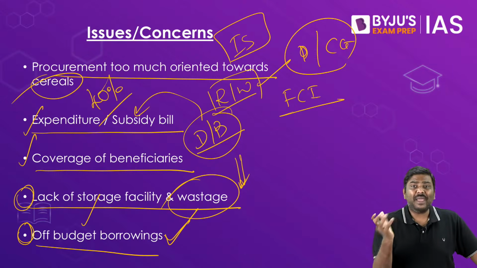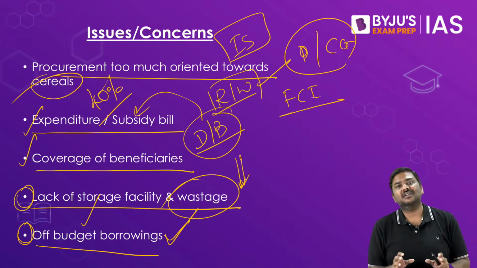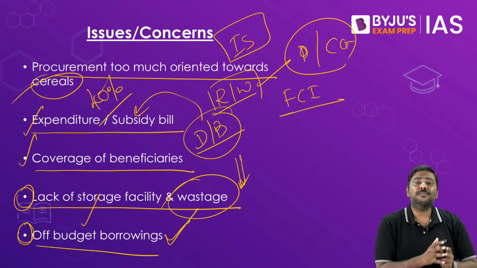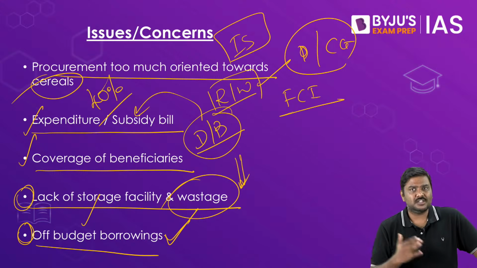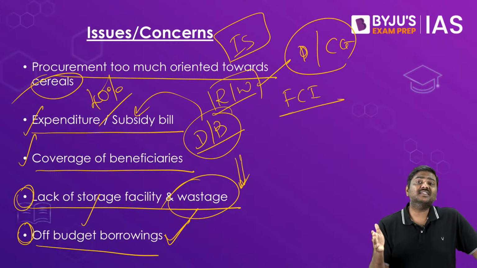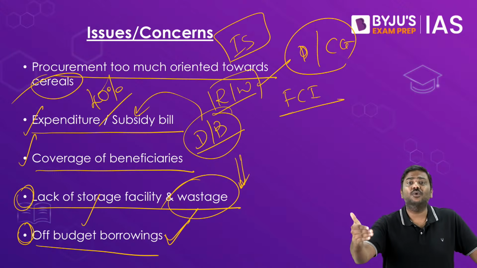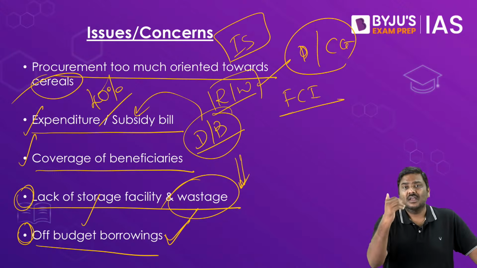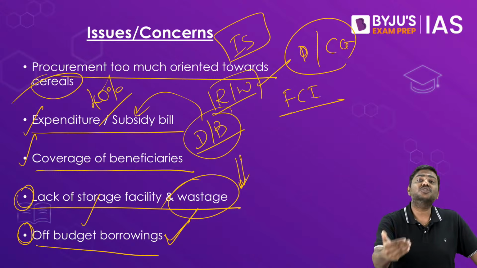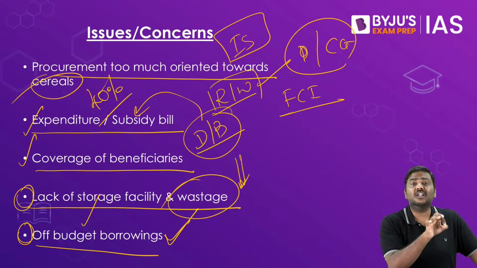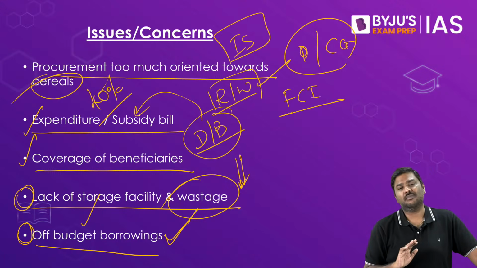Now you're talking about the payment. In case of payment, please understand under PDS there are two types of system. One is called centralized procurement and the second one is decentralized procurement. In case of decentralized procurement, rather than the central government procuring it, it will simply give the duty of procurement to the state governments. State government will procure, distribute the food grain. For having conducted all of these particular operations, central government will pay commission to the state governments.